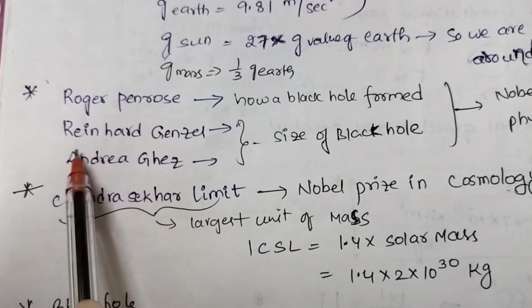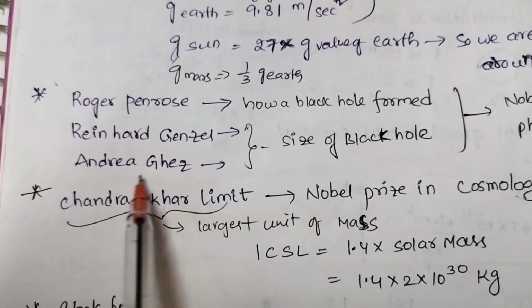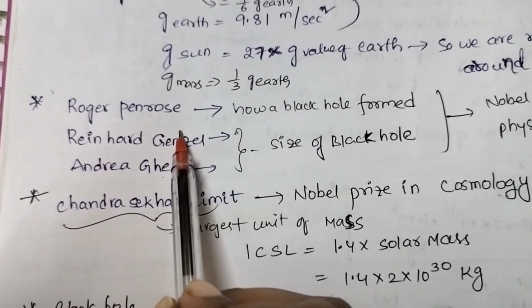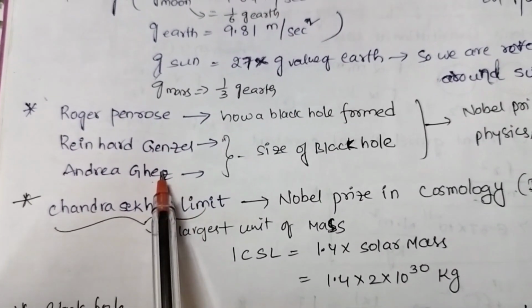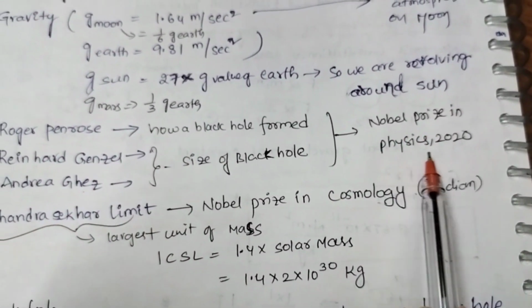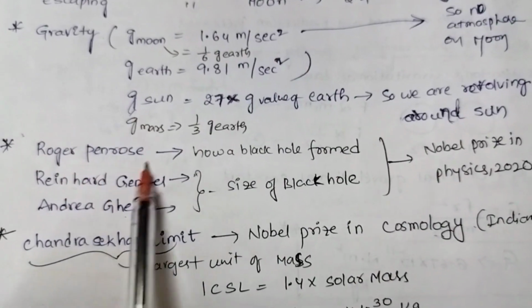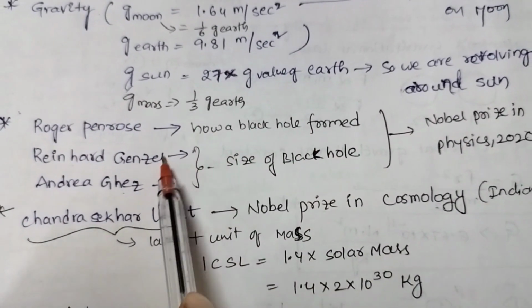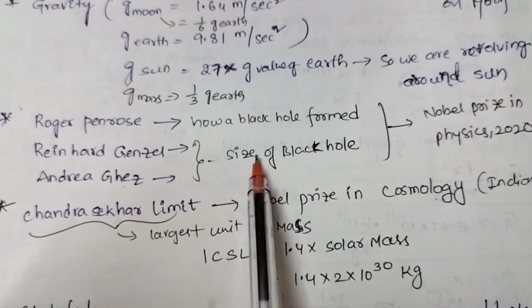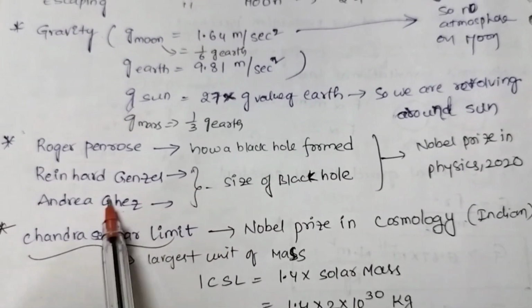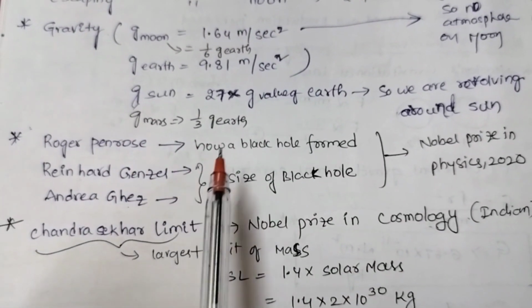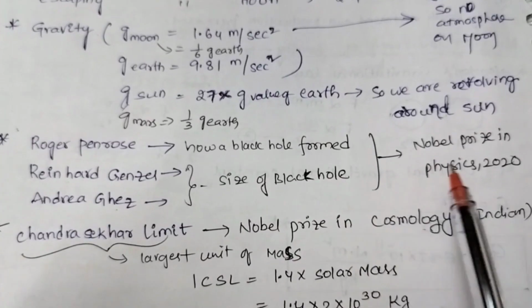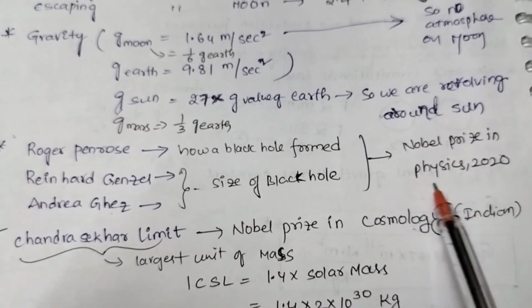Roger Penrose, Reinhard Genzel, Andrea Ghez. These are the three persons who worked on the black hole, and they got the Nobel Prize in Physics in 2020. This person explained how a black hole is formed, and these two are the persons who described the size of the black hole. For their contribution to science, physics, they got the Nobel Prize in Physics.